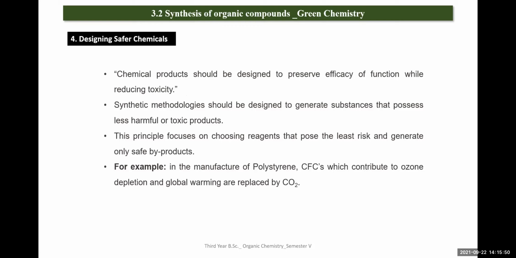The third one focuses on choosing reagents that pose the least risk and generate only safe byproducts. While performing a reaction, we use some reagents, right? So the choice of reagent is also the main thing. We generate only safe products.